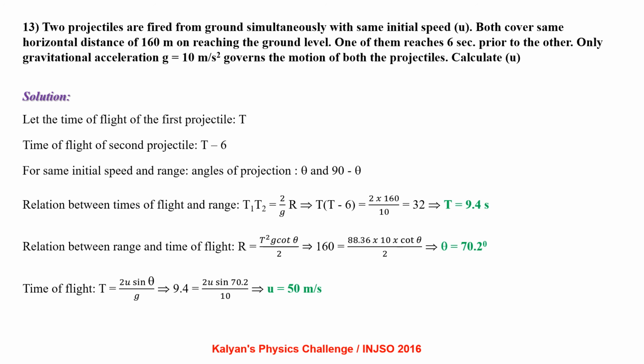Relation between range and time of flight: R equal to t square g cot theta by 2. So 160 equal to 88.6 into 10 into cot theta by 2, which gives us theta equal to 70.2 degree. So the time of flight t equal to 2u sin theta by g, that is 9.4 equal to 2u sin 70.2 by 10. So u equal to 50 meter per second. You need not worry about theta 70.2. Calculators are allowed into the INJSO examination.